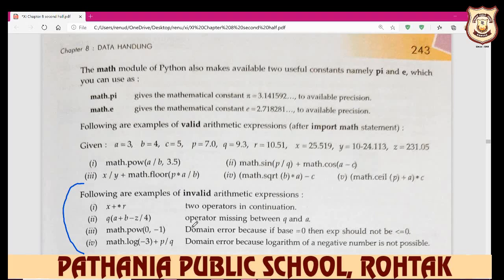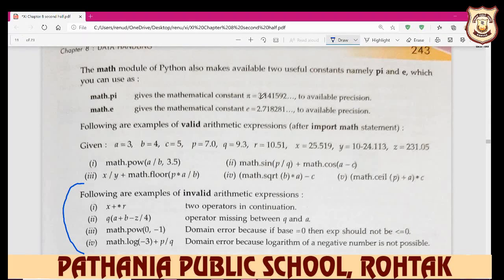If you write down math.pi, it gives the answer pi is equal to 3.14. And math.e displays the exponential value 2.718.